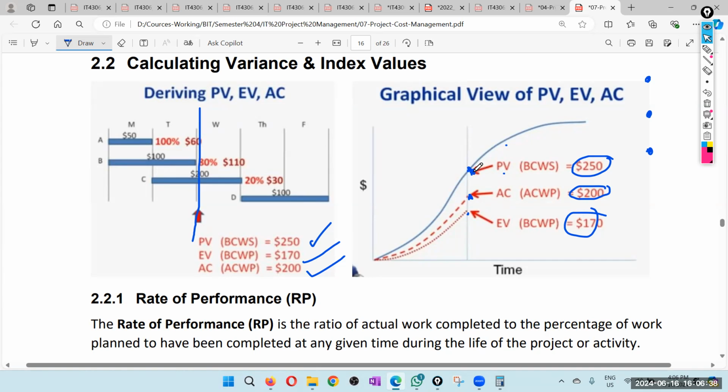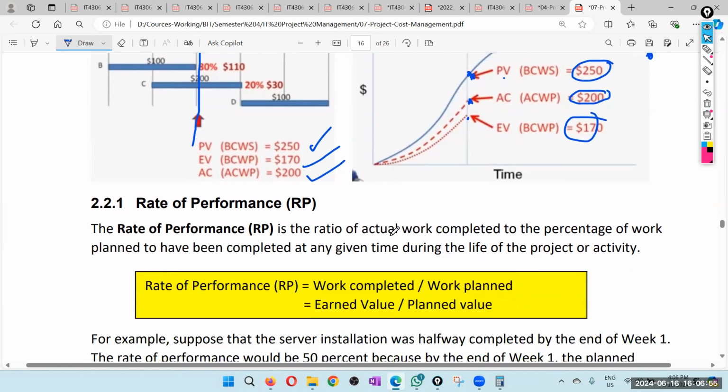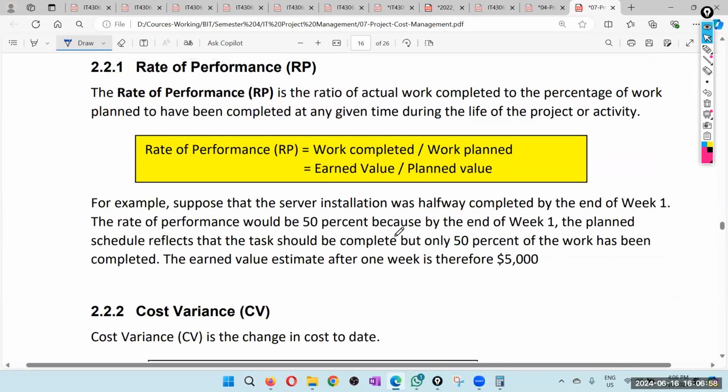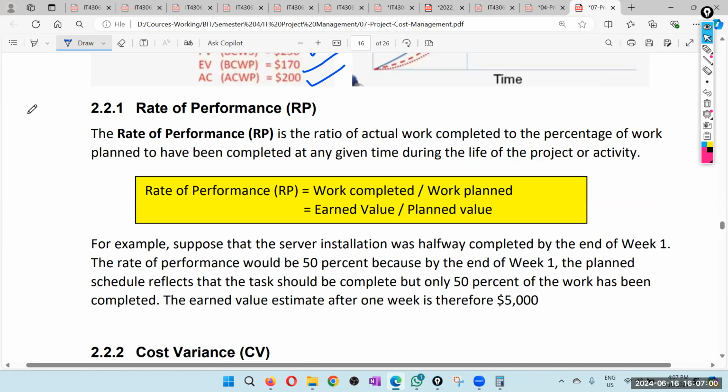Right. So now we need some indicators rather than looking at these graphs. We should be able to look at those indicators and say what the situation is. Okay. So the first one is, this is not a very important one. Okay. But anyway, let's look at that one also. That is called rate of performance.